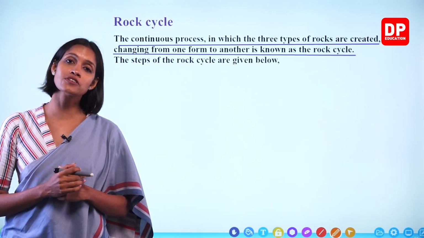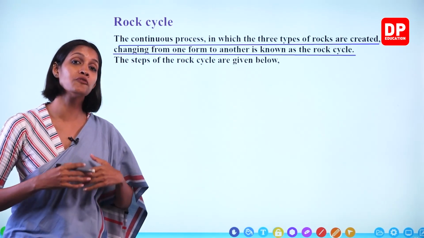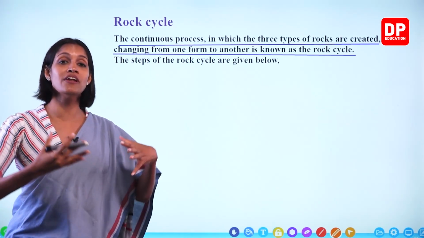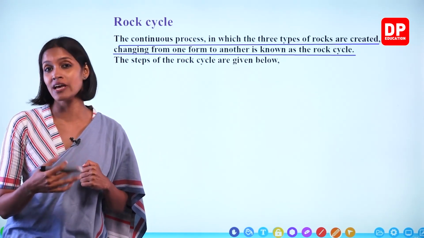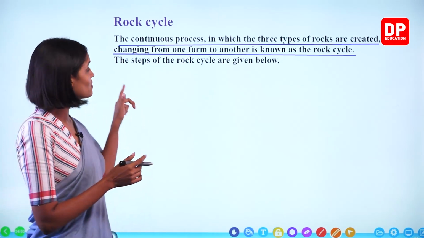How are the igneous rocks formed, children? Igneous rocks are formed by the cooling down of lava that comes to the surface of the earth during volcanic eruptions, right? We will write down that.